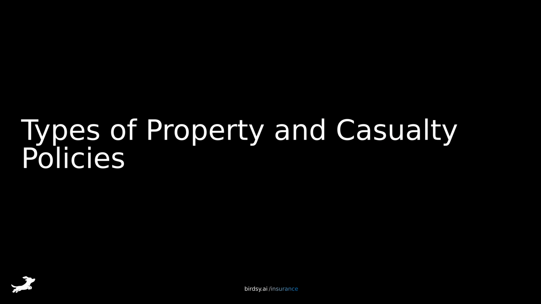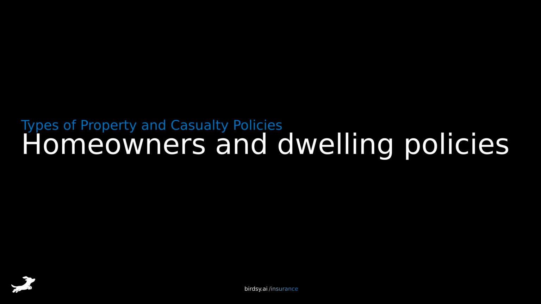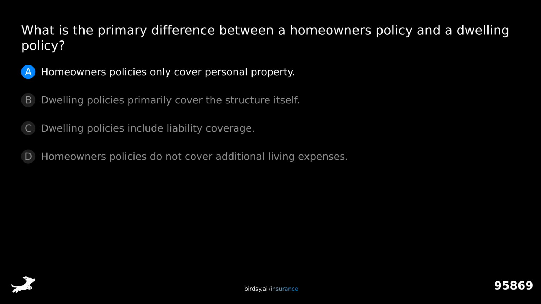Types of property and casualty policies. Homeowners and dwelling policies. What is the primary difference between a homeowner's policy and a dwelling policy? Is it A, homeowners policies only cover personal property? B, dwelling policies primarily cover the structure itself? C, dwelling policies include liability coverage?